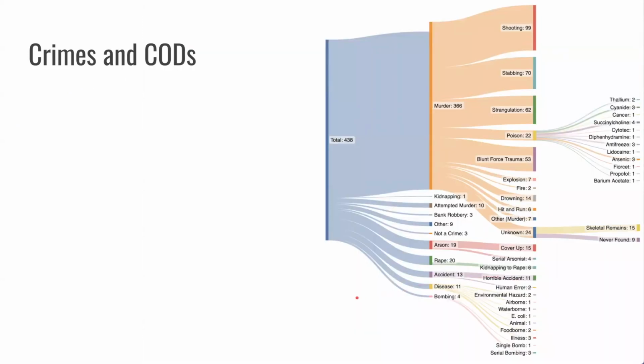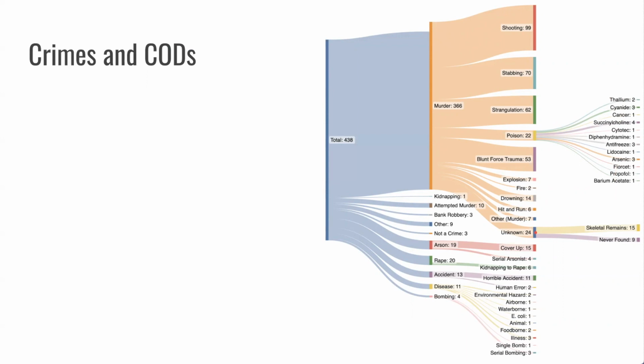And this is a Sankey diagram I've made. There are 438 crimes that occurred over 406 episodes. I know this doesn't add up, but that's just because sometimes there were multiple causes of death for one murder episode if there were multiple victims. You see shooting, stabbing, strangulation, and blunt force trauma are the most common. And then there are several poison episodes. You can see I list all of them over here, and I'm going to talk more about that later.